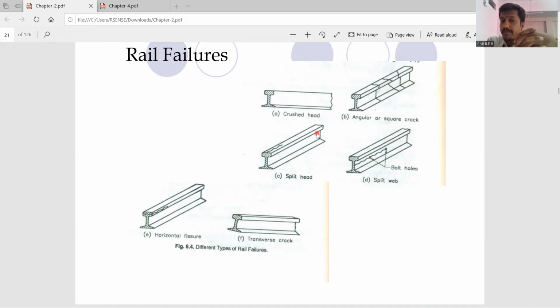Then split web. In the web section, you can see the crack has developed and reached the bolt holes. Whatever holes we made to fix the fish plate, these cracks are going to meet those bolt holes. This is the split of the web. The rail section is divided into two parts at the web, which is not good. Then horizontal fissure, like alligator cracks, and transverse crack along the transverse direction.